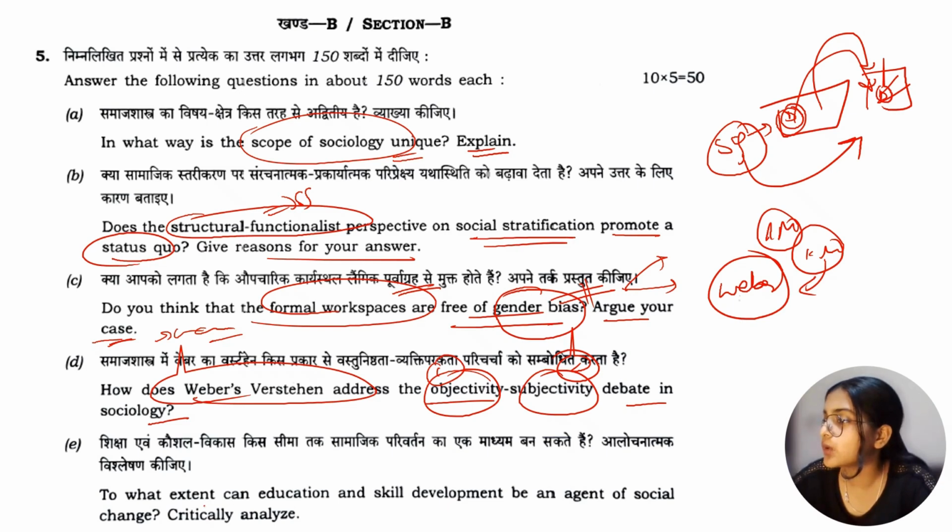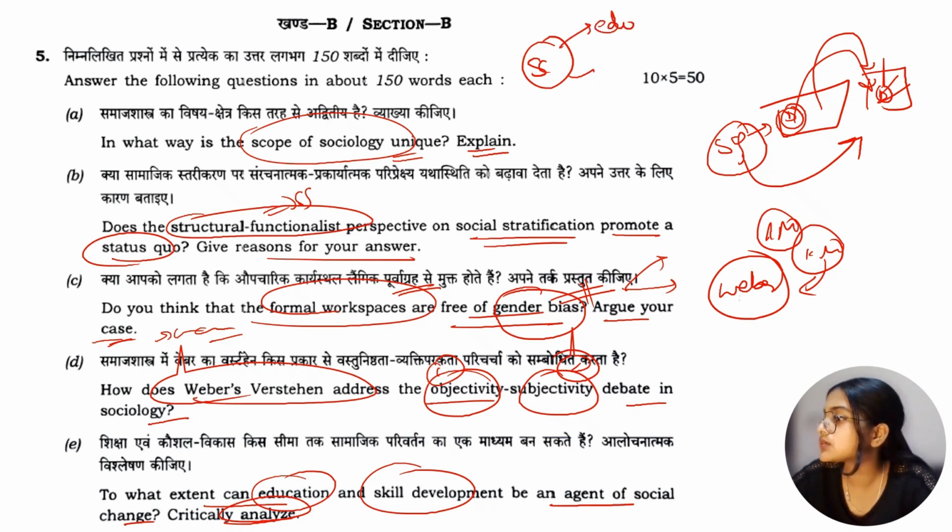Okay, moving on, to what extent can education and skill development be an agent of social change? Critically analyze, which means जो भी social change होते हैं society में, to what extent उसमें education और to what extent उसमें skill development का role रहता है, और in other words you can say education और skill development किस extent तक influence करते हैं social change in society, right?